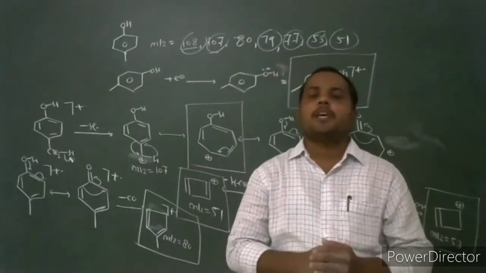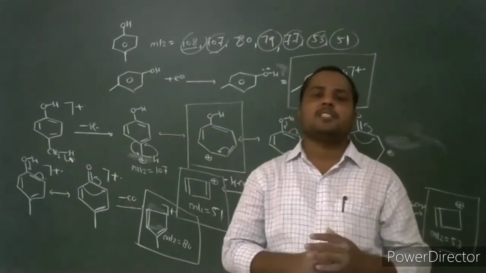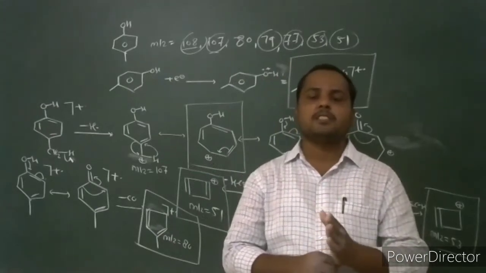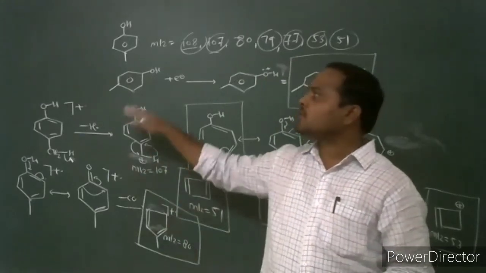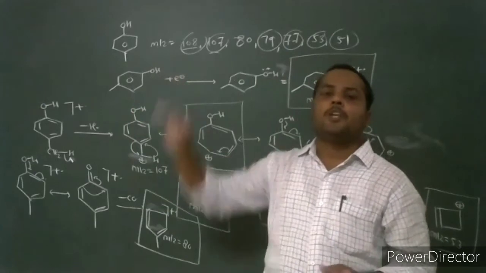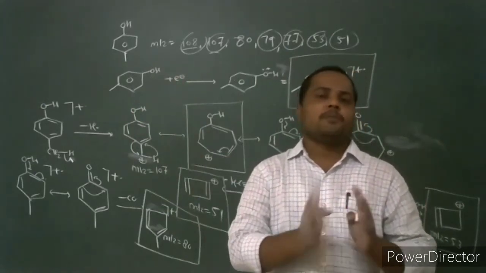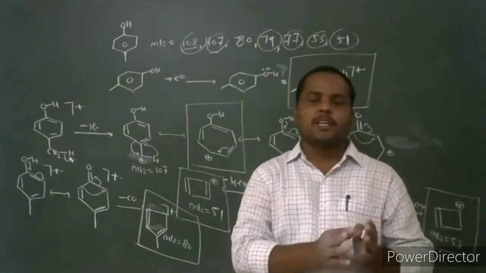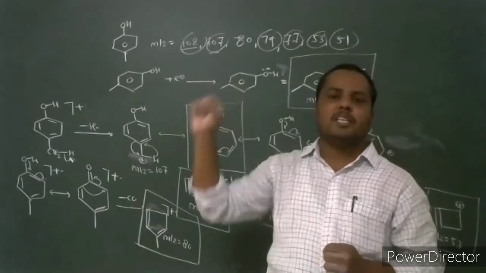What is the base peak? In the mass spectrum, the peak which has the highest intensity, about 100% intensity, is known as the base peak. In most phenolic compounds, the molecular ion peak is the base peak because it is the most stable fragment ion.